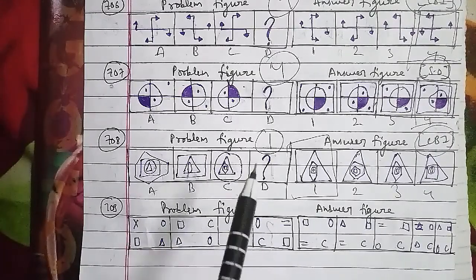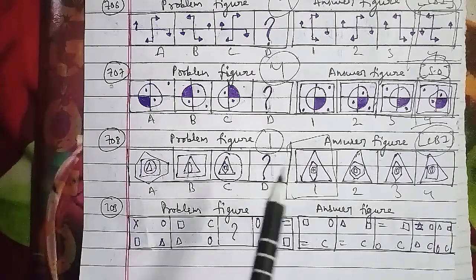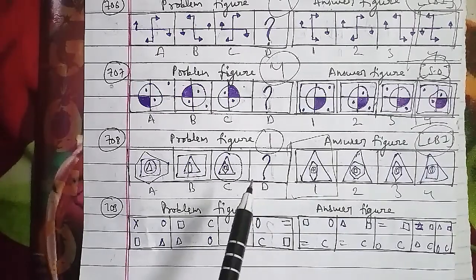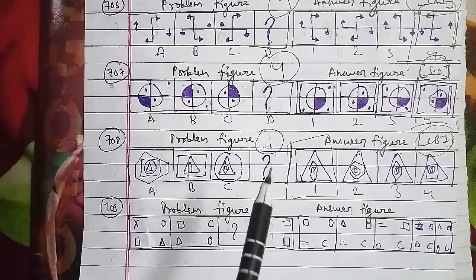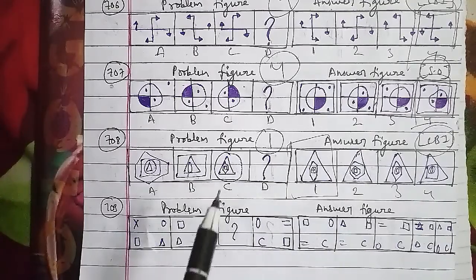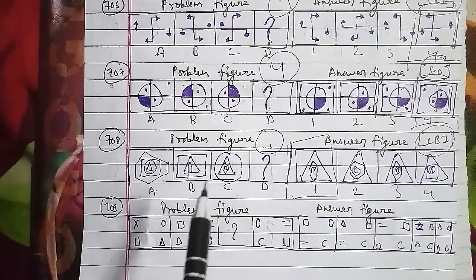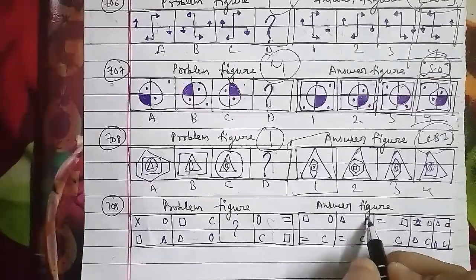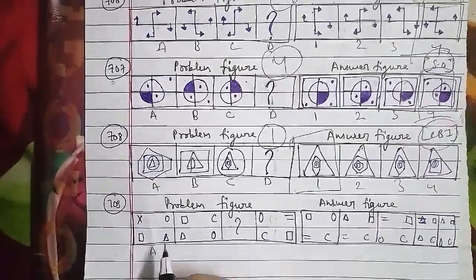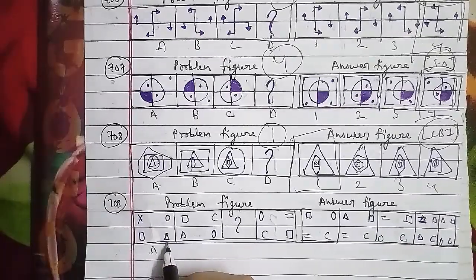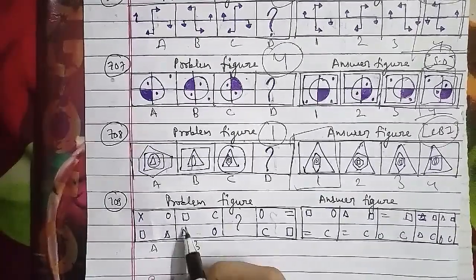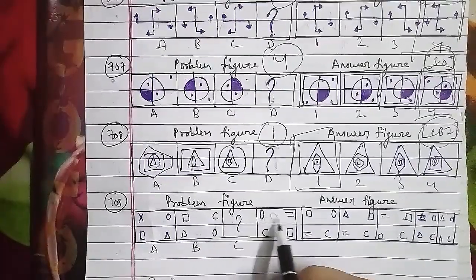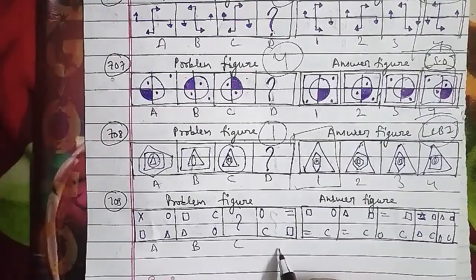Let's go ahead with another question, which is the 709th question of the session, that we have to discuss here. As I told you, type 3 has started, choosing the missing figures in the series. Now we start with the 710th question. These were the problem figures and these were the answer figures as well. Here there is a circle, then we have a square, then we have a triangle. So you can see the third figure will be the triangle. Then it will further move out as a triangle, and inside that we have the pentagon. So triangle and pentagon will be the right answer here.